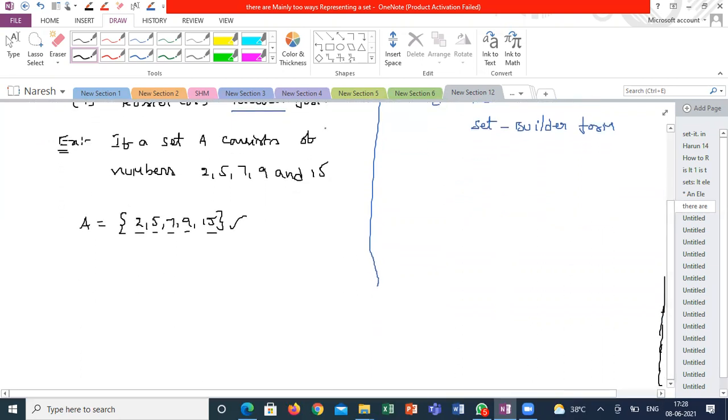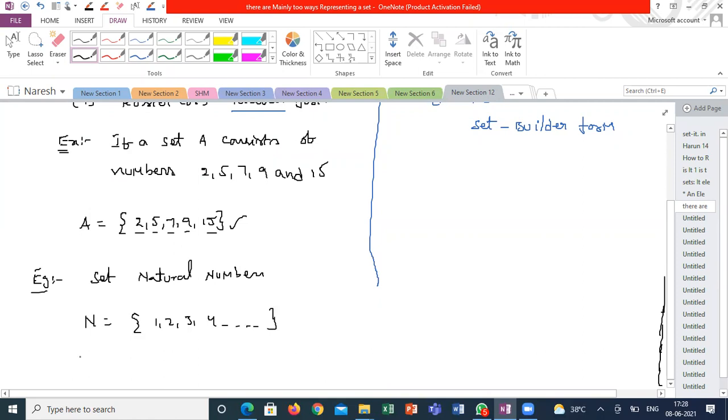Yes, sir. Guys, are you there? Yes, sir. Yeah. So some more examples how I can represent in this format. Set of natural numbers where I can't see all the elements, but I can able to represent in n is equal to 1, 2, 3, 4 and so on.